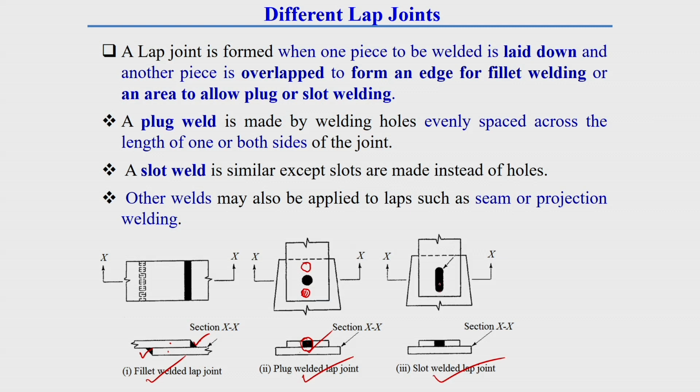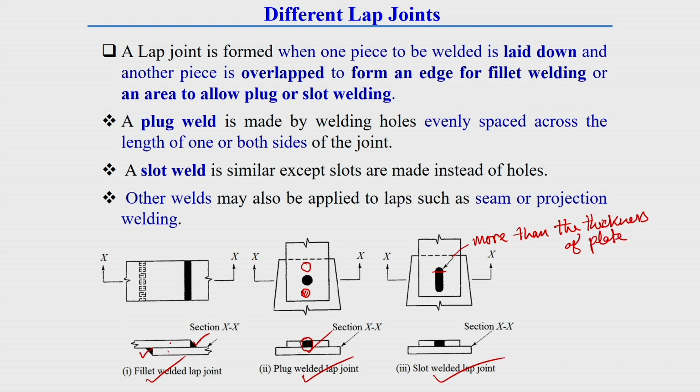Here, generally, instead of putting a hole, we make a slot. Now, one thing we should keep in mind: at the end of this slot, it should be either semicircular, or this semicircular radius should be more than the thickness of the plate.